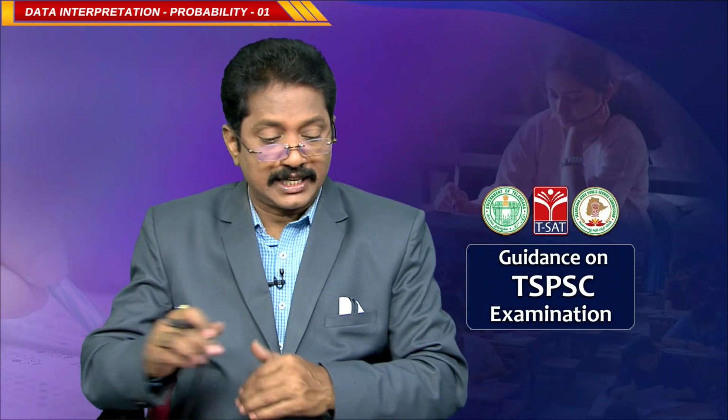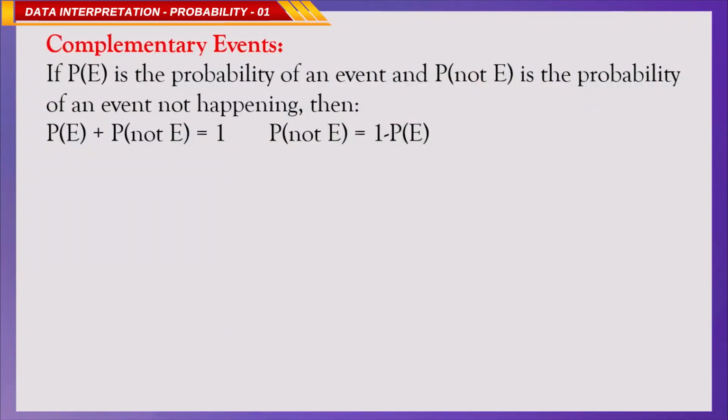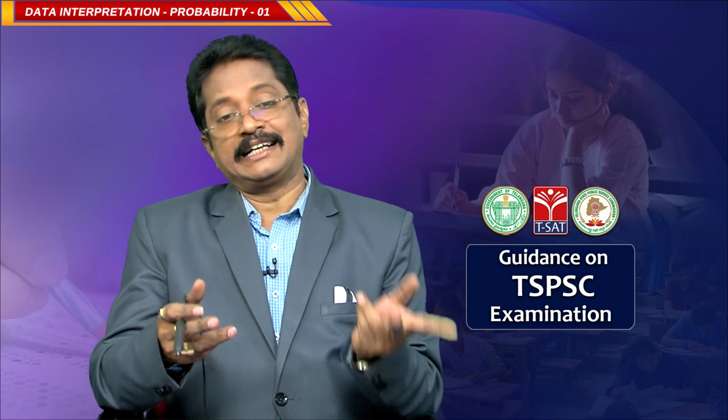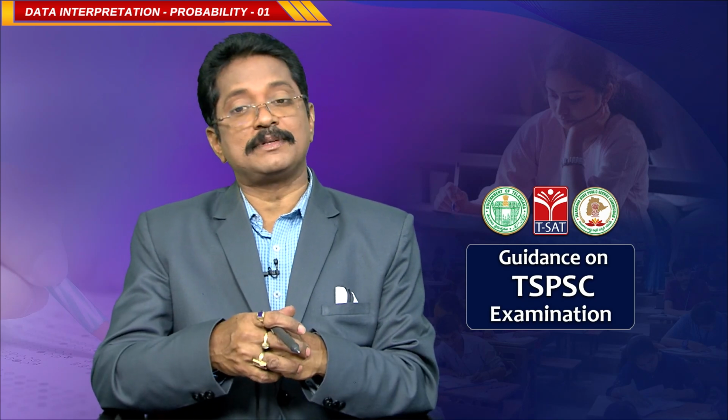Okay. Now, shifting to the next: complementary event. Just now we discussed it. Getting a head is one event, then getting a tail is its complementary event, correct? Because if you take P of H and P of T, their probabilities are 1 by 2 plus 1 by 2, which is 1. So, both are complementary events, correct? So, getting an ace and getting not an ace are complementary events.